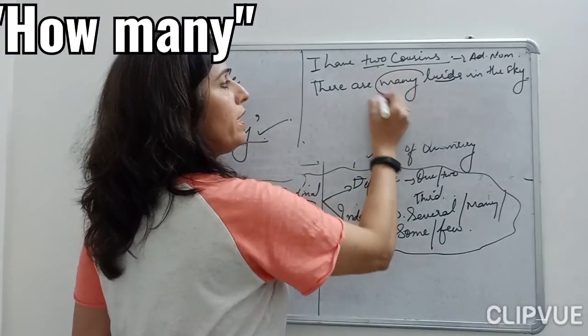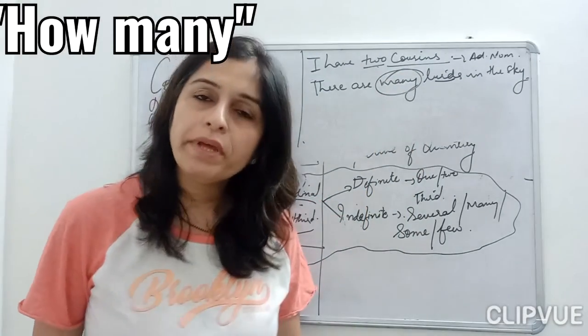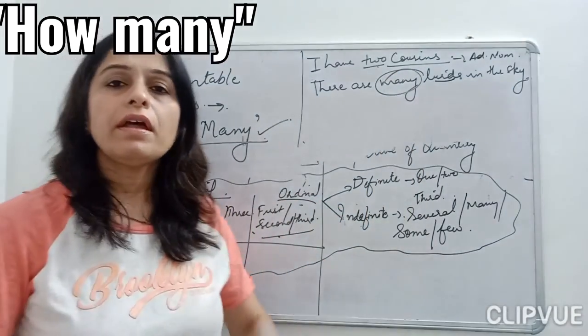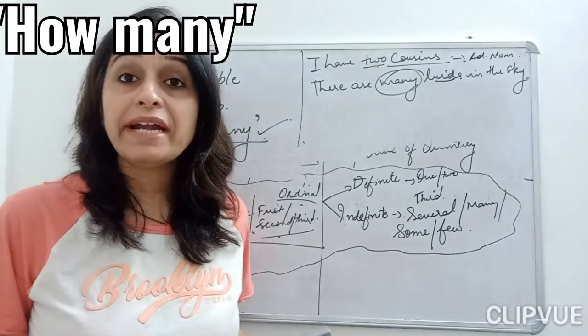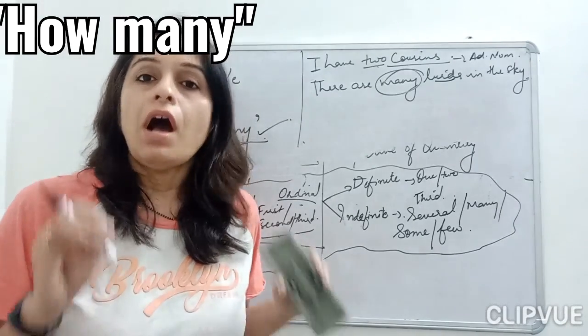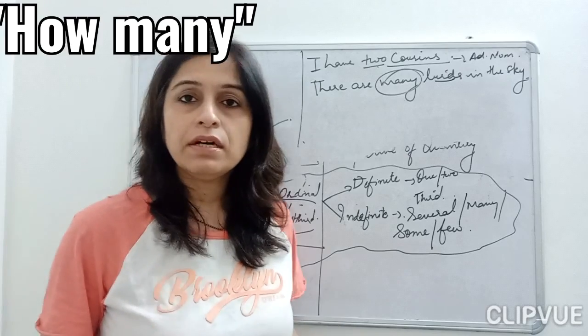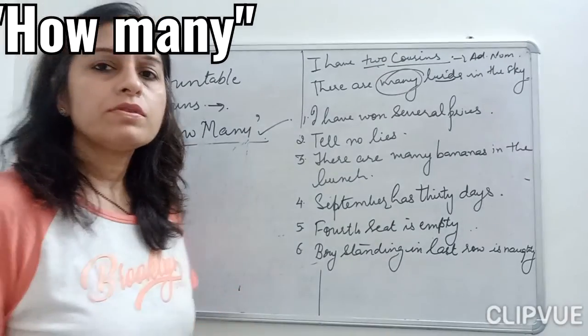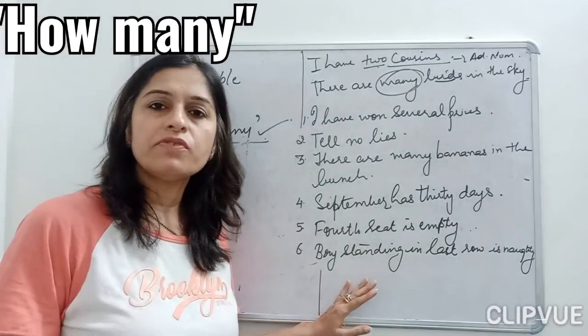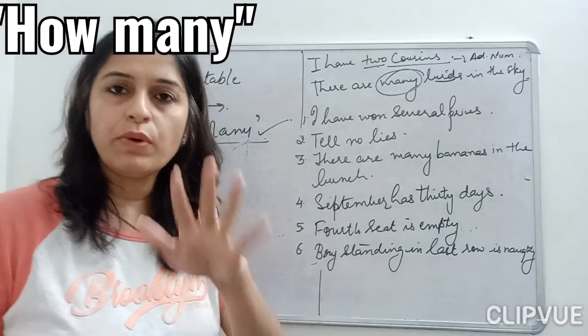Okay, now my many, what is my many saying? How many birds are there in the sky? There are many birds in the sky. Now in that case I can count how many birds are there in the sky. Now see, I have written here a few sentences for you so that it becomes easy for you to understand.